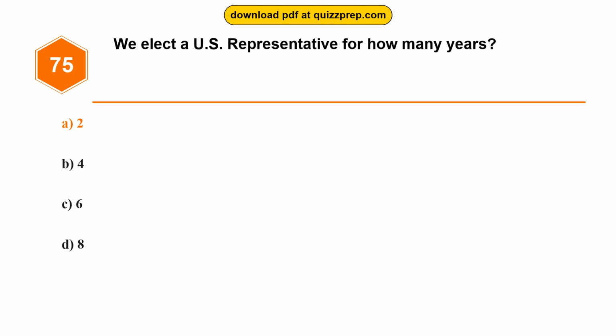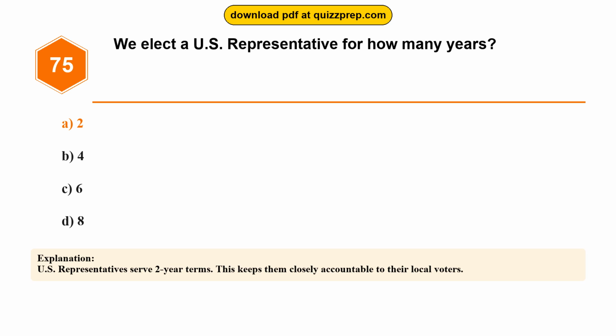The correct answer is option A, 2. U.S. representatives serve 2-year terms. This keeps them closely accountable to their local voters.